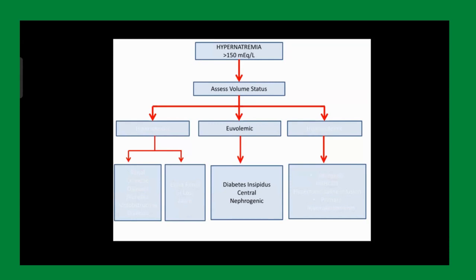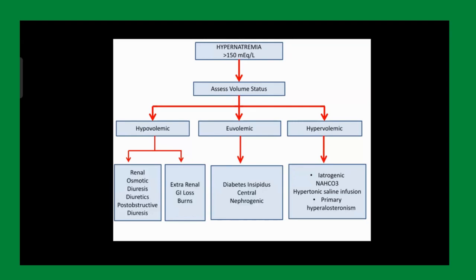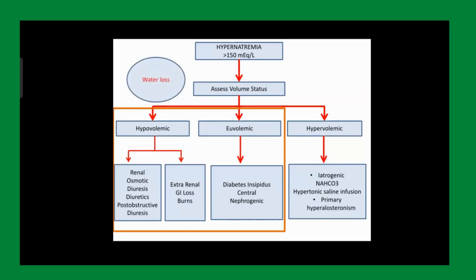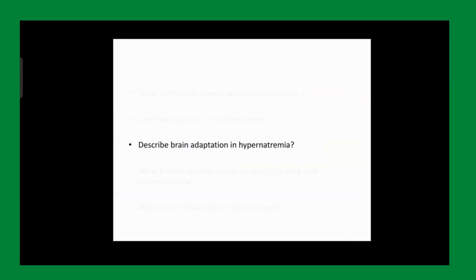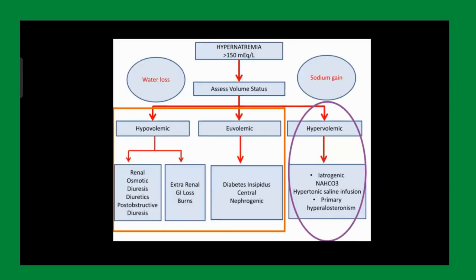And if we are dealing with hypervolemic hypernatremia, we are dealing with iatrogenic hypernatremia, जो हम खुद कराते हैं मरीज को बाइकार्ब देकर, सेलाइन देकर, okay? Or either we are dealing with primary hyperaldosteronism. Next, please. So the causes that we deal with hypovolemic and euvolemic hypernatremia, they are basically due to water loss. And when we are dealing with hypervolemic hypernatremia, we are talking about sodium gain, because we are inducing this iatrogenically.